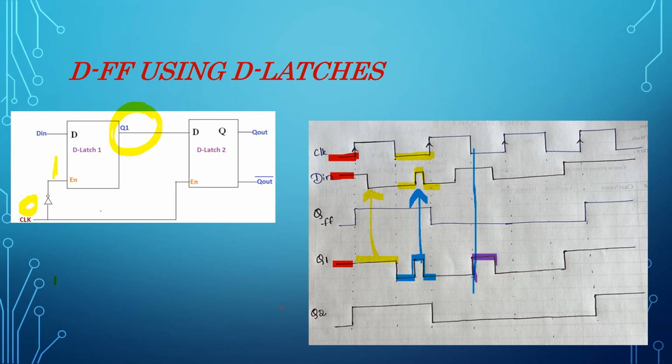And then here output is equal to D until next clock equal to 0. And then here output is same as D, right? And it remains same until next clock equal to 0. Now here output is equal to D, because clock is equal to 0 here. So this is about Q1.